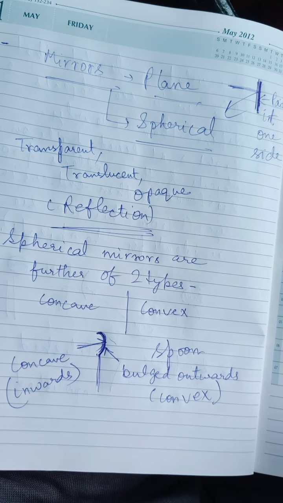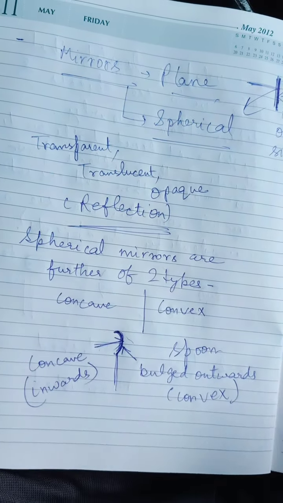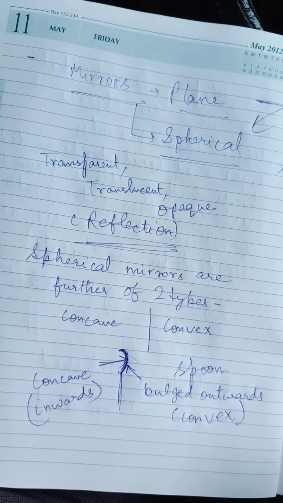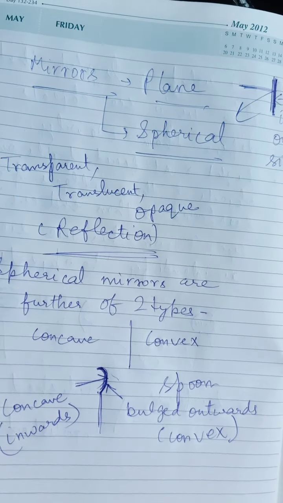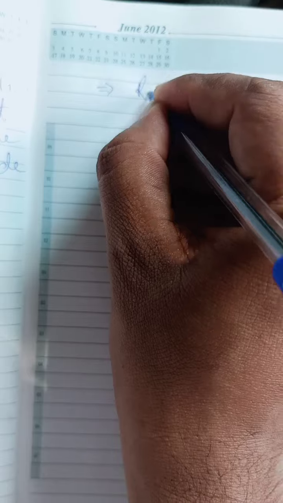So this was about spherical mirrors. Already I've told you that when light falls on these mirrors, it gets reflected back. So now we will be talking about reflection.